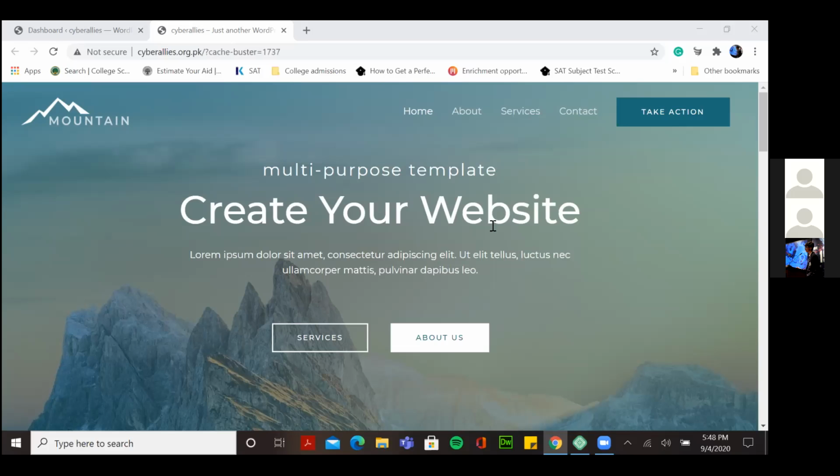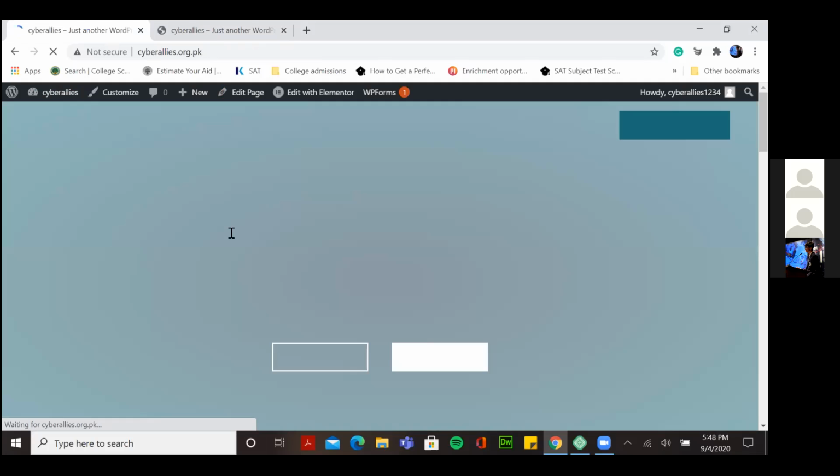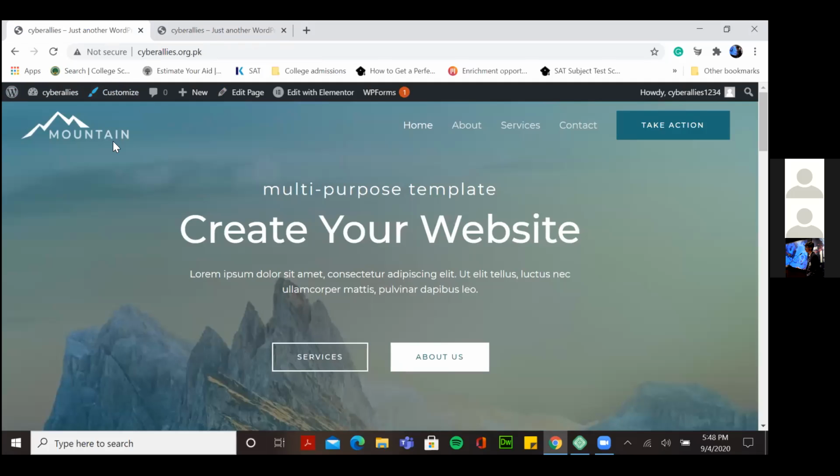So this is the website that we have up. Okay, but we want to change that. We want to make that a little more interesting. This is quite easy. So we'll start with editing with Elementor. Okay, editing with Elementor.